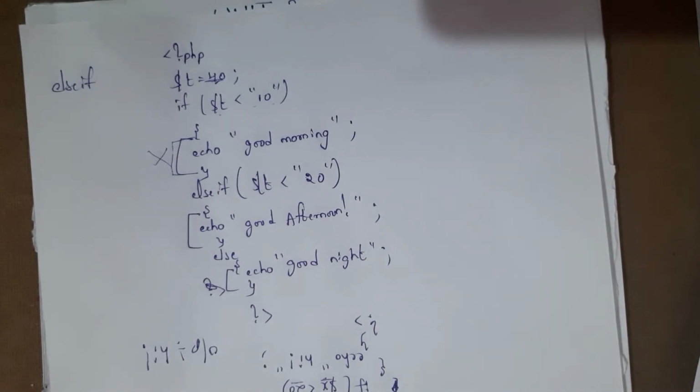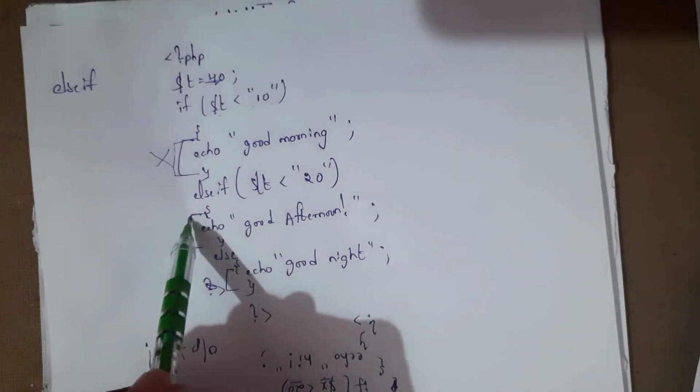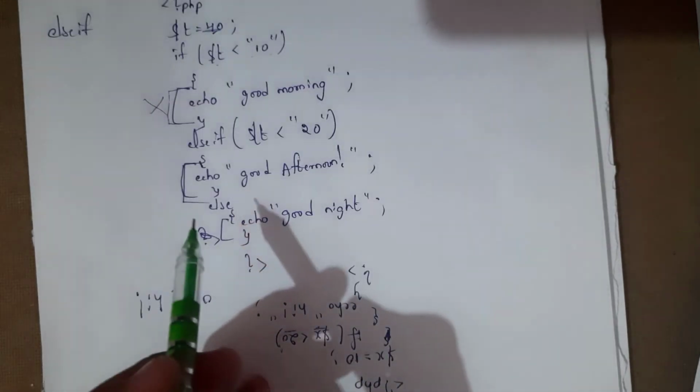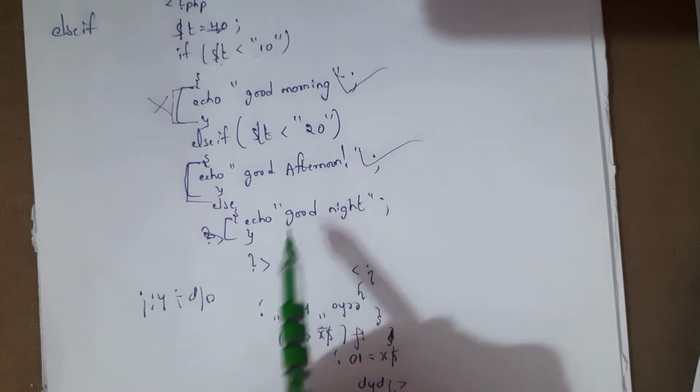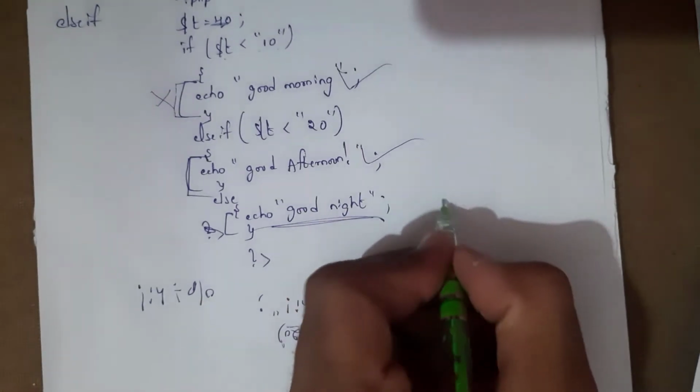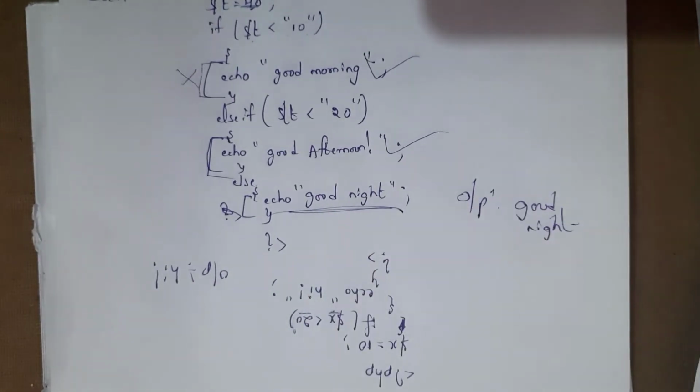40 is not less than 20, so the statement is not executed. And the last one, else echo good night. So if both conditions are false, this statement is executed. So the output is good night. This is the program of else if.